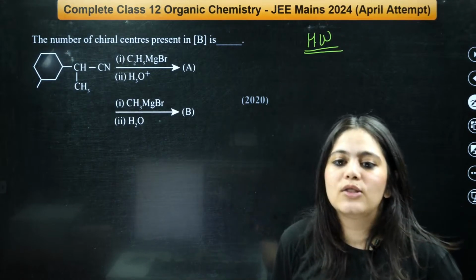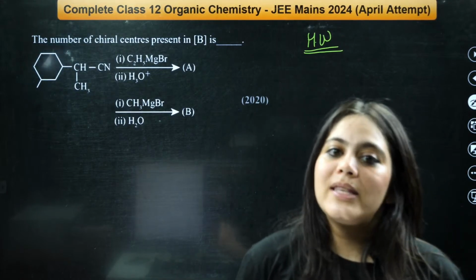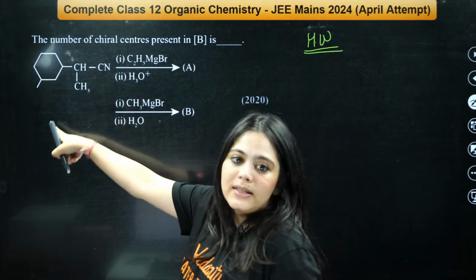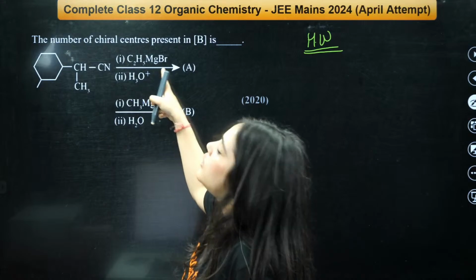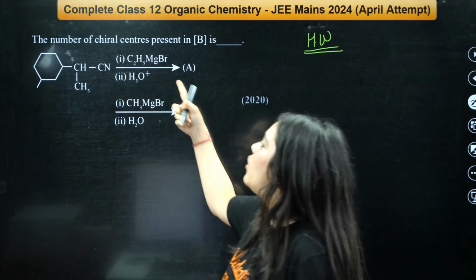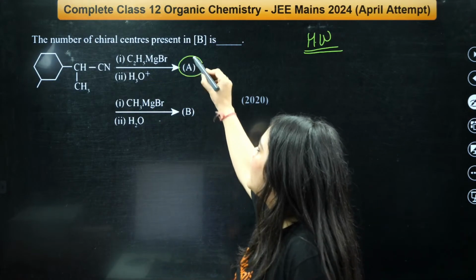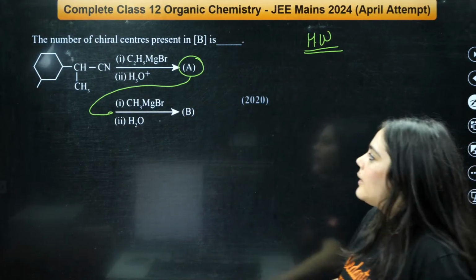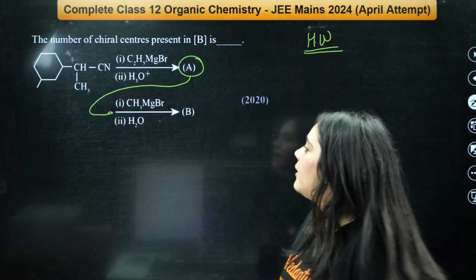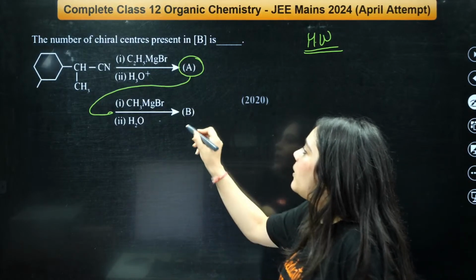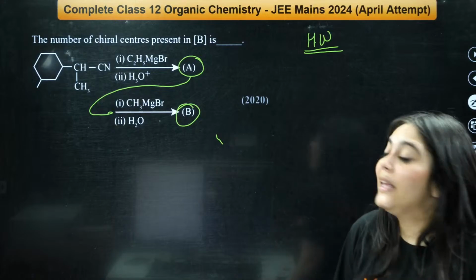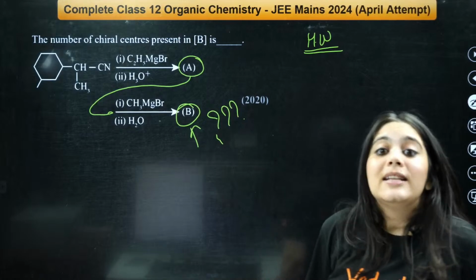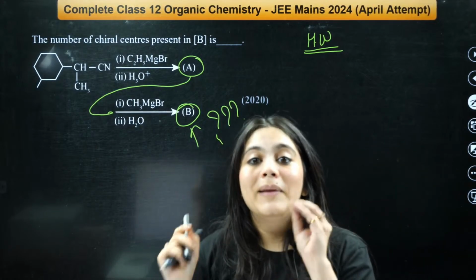What you have to do is take this product and react it first with a Grignard reagent, and then you hydrolyze it, forming a product A. After that, you react product A with again a Grignard reagent and H2O, and you get a product B. Then how many chiral centers does this product B have? Tell me in the comment section below.